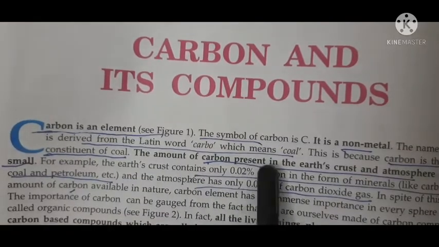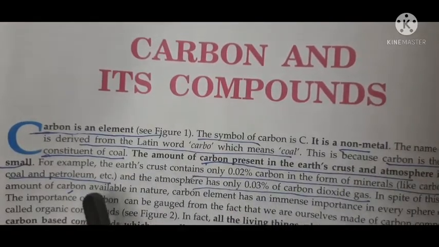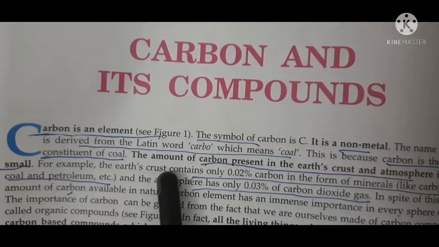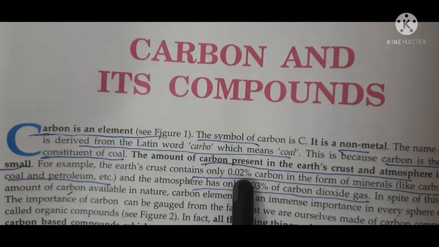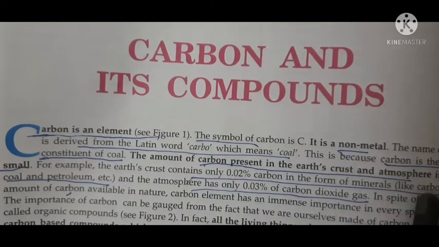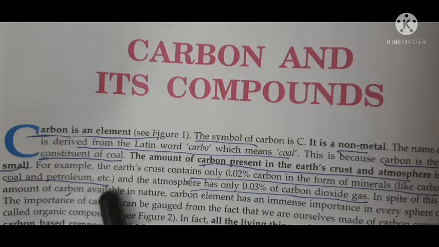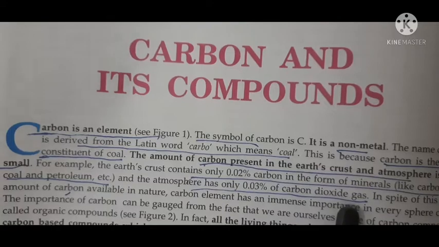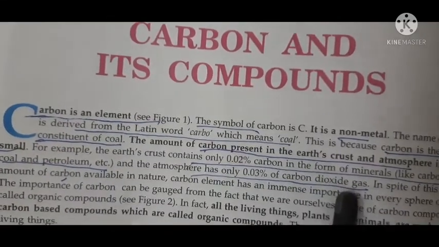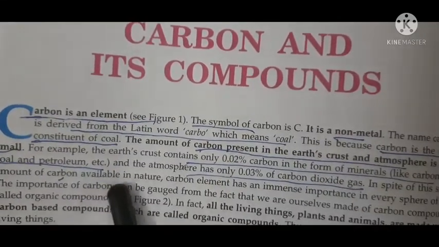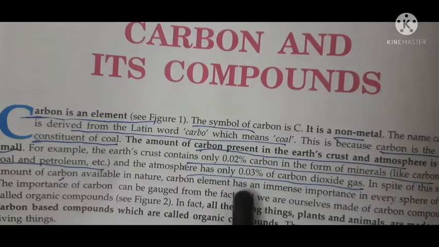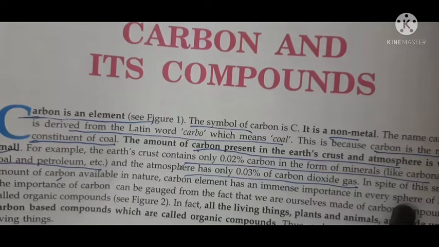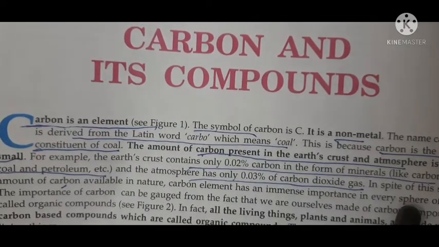The amount of carbon present in the earth crust and atmosphere is very small. For example, the earth crust contains only 0.02% carbon in the form of minerals like carbonates, coal and petroleum, and in the atmosphere it has 0.03% of carbon in the form of carbon dioxide gas, that is in a combined form. In spite of this small amount of carbon available in nature, carbon has an immense importance in every sphere of life. Carbon is a very important element.